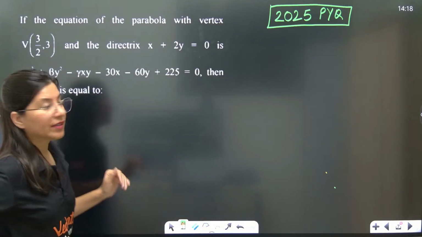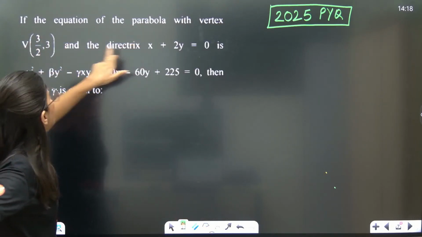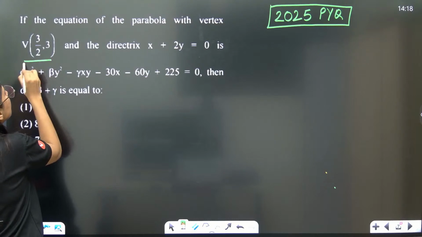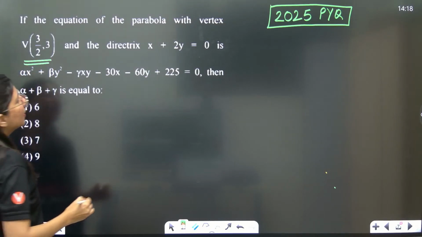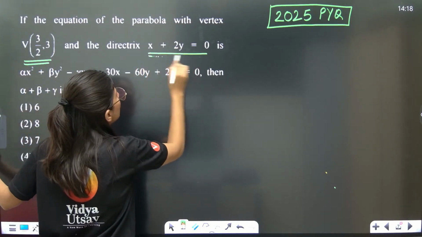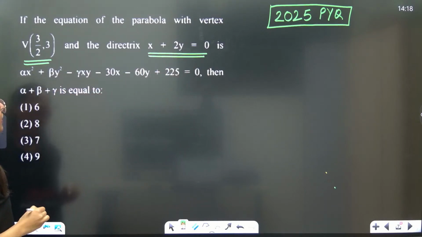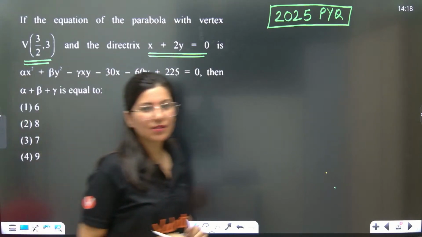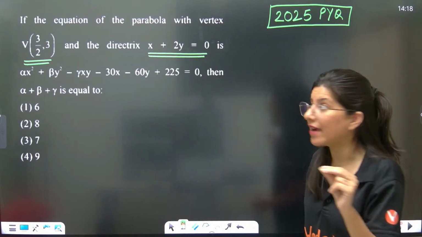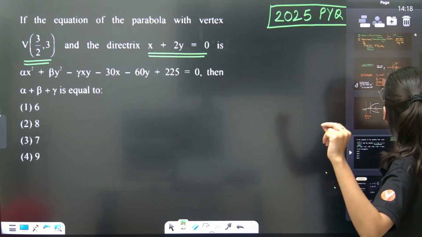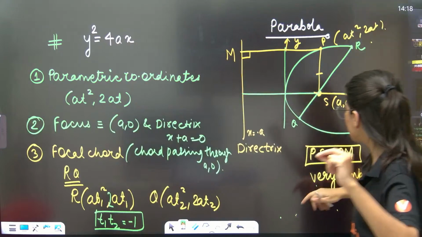Alright, let's start. If the equation of parabola with vertex is 3 by 2, 3, directrix is also given to you, right? So equation of parabola is what you are looking for. Now understand how to write equation of parabola by understanding this basics.